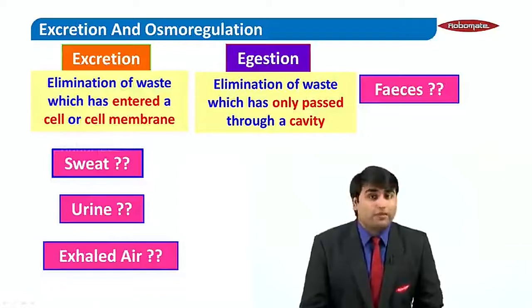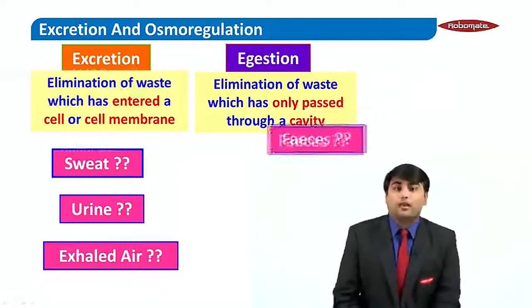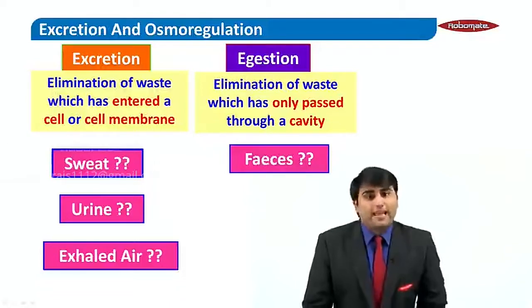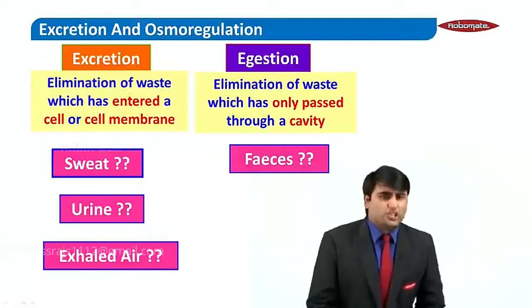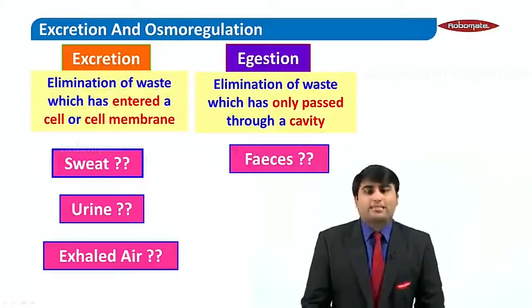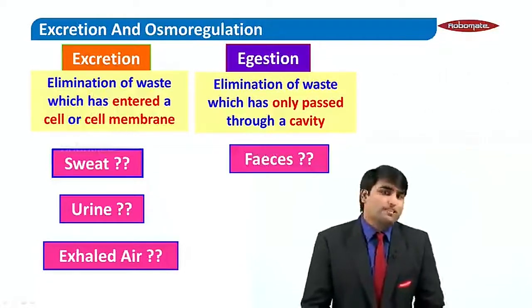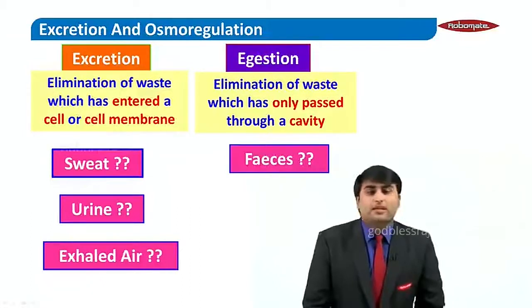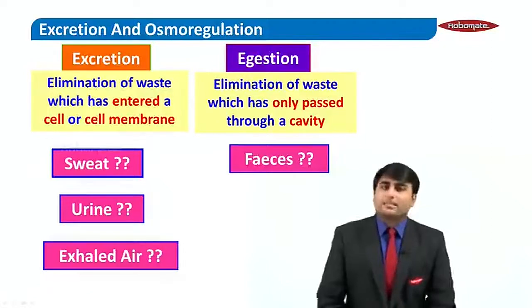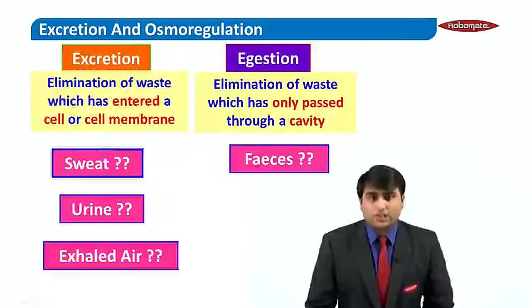It is not formed in a cell. That's why it comes under ingestion. So whatever waste is formed inside a cell is called an excretory waste, and whatever waste is formed inside a cavity is called an ingestion waste. That was the difference between excretion and ingestion.